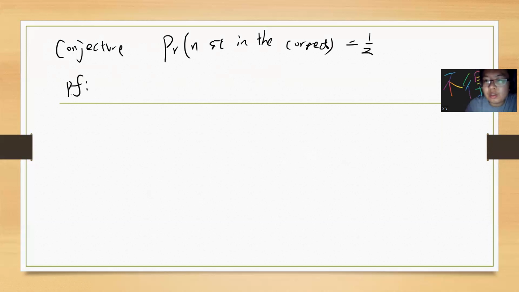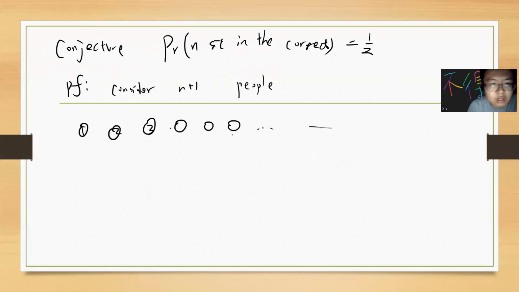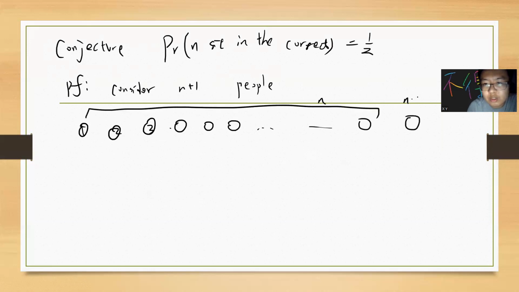Okay, so let's consider N plus 1. Consider N plus 1 people. So we have 1, 2, 3. This is the position, this is a seat. And let's say this is N, and then we have the rest, which is N plus 1. And then we have 1, 2, 3, 4, 5, 6, up to N and N plus 1.